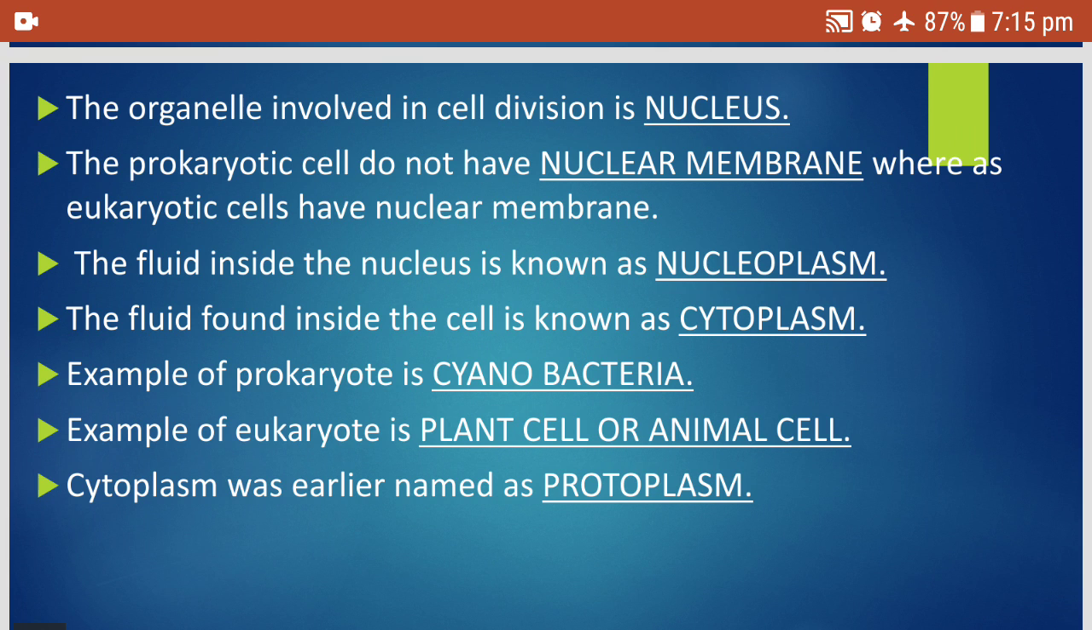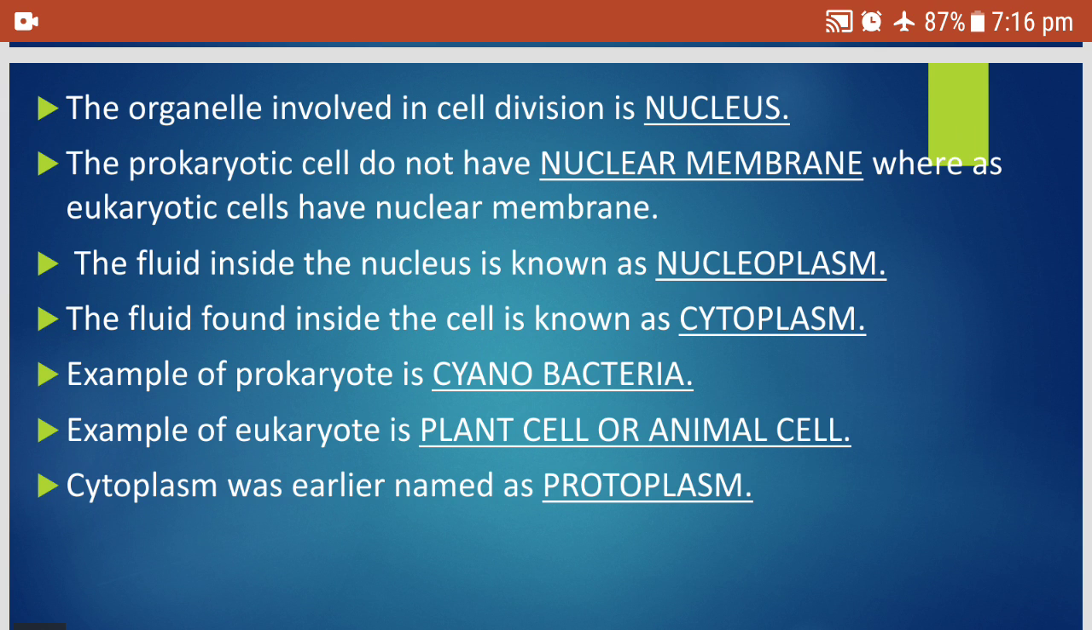Now we will see the difference between prokaryotes and eukaryotes. The prokaryotic cells do not have a clear nuclear membrane. The genetic material lies inside the cell without a nuclear membrane, whereas the eukaryotic cells have a proper nuclear membrane. So the genetic material is enclosed in the nuclear membrane. Nucleus is covered by the nuclear membrane. So absence of nuclear membrane means prokaryotic cell. Presence of nuclear membrane means eukaryotic cell.